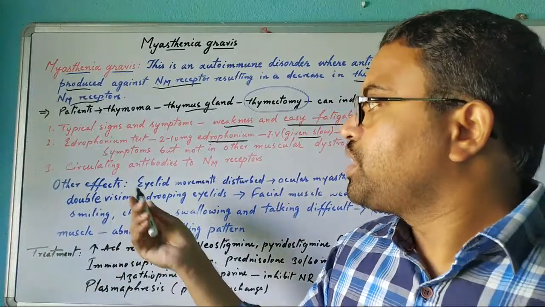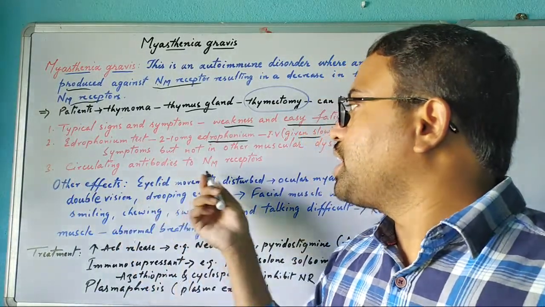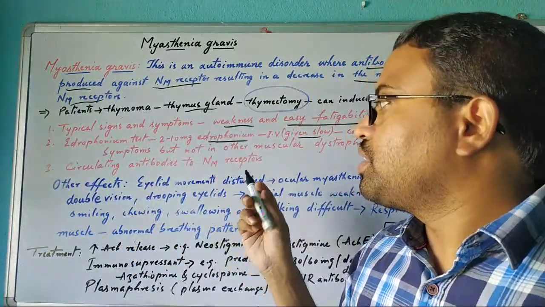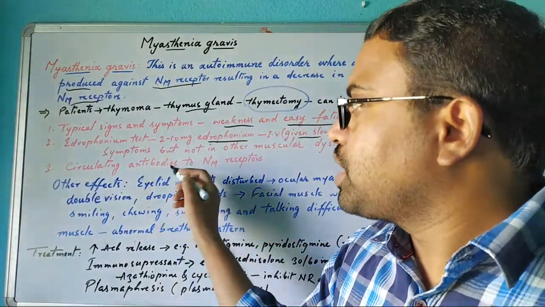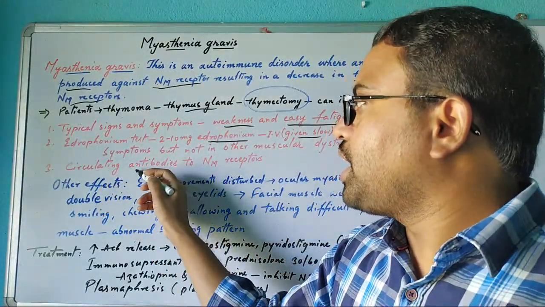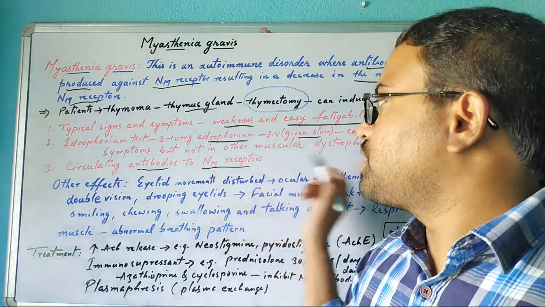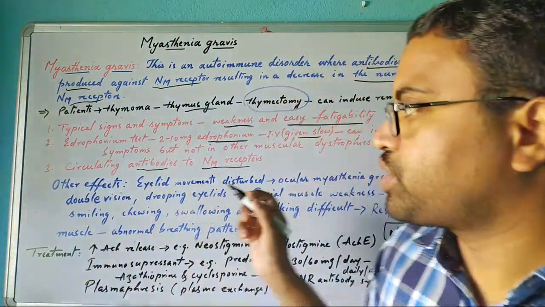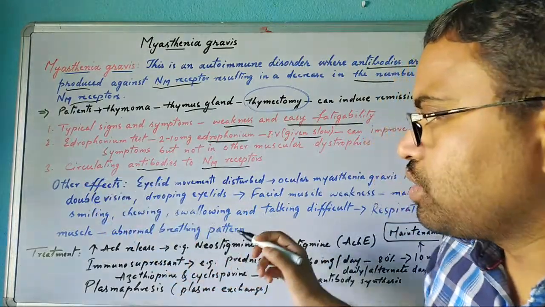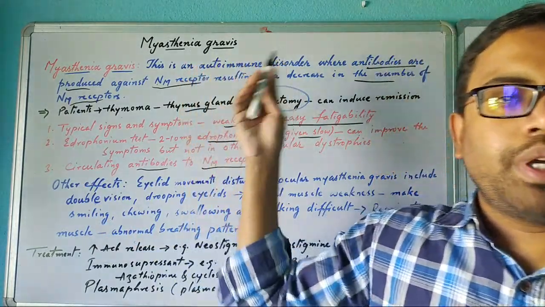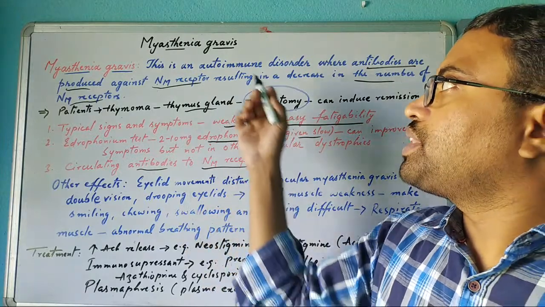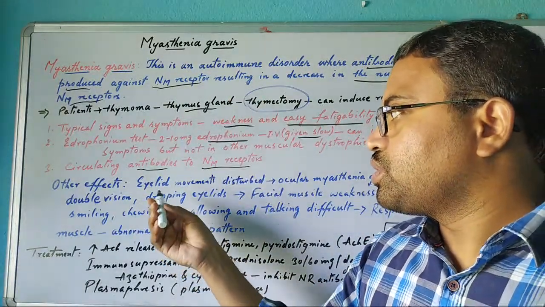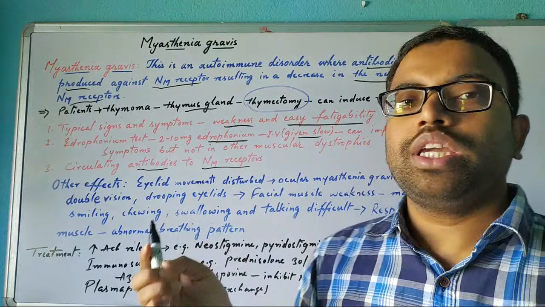Then there are circulating antibodies to NM receptors. If antibodies are binding at the NM receptor, it will cause myasthenia gravis, and this is used for detection. What other effects happen in patients with myasthenia gravis? Their eyelid movements will be disturbed.